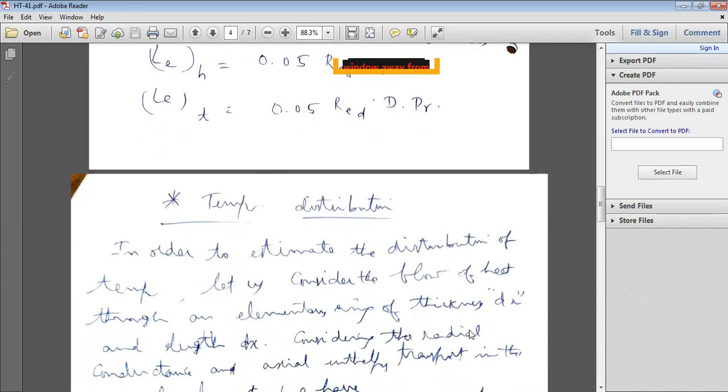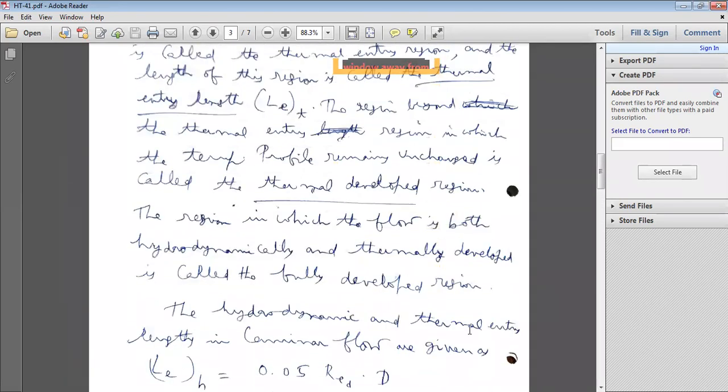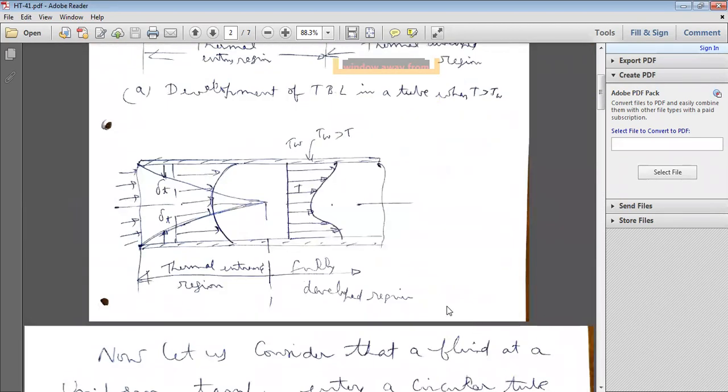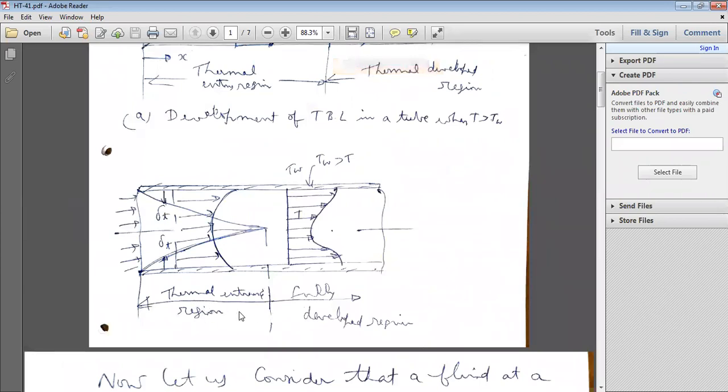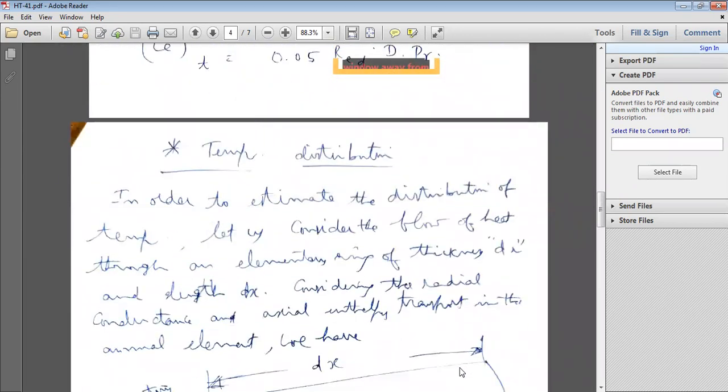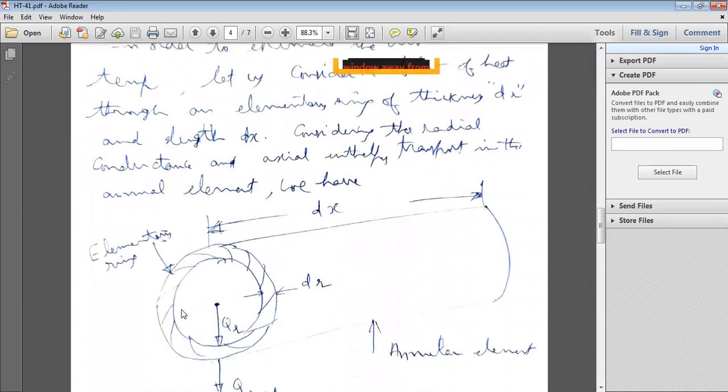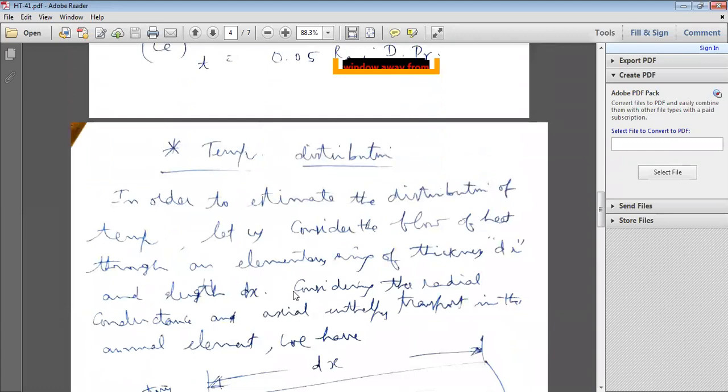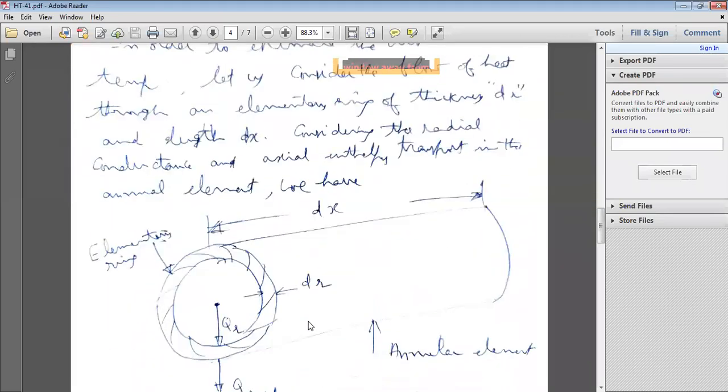Okay? That's about what is thermal boundary layer formation, what is the thermal boundary layer, what is the thermal entrance length, entry length, and what is the fully developed region in the case of thermal. And temperature distribution: whenever there is a fluid flow inside a pipeline, if it has temperature, obviously there will be a temperature distribution. How do you find the equation for temperature distribution? Just like velocity distribution, here you have to calculate the temperature distribution equation.